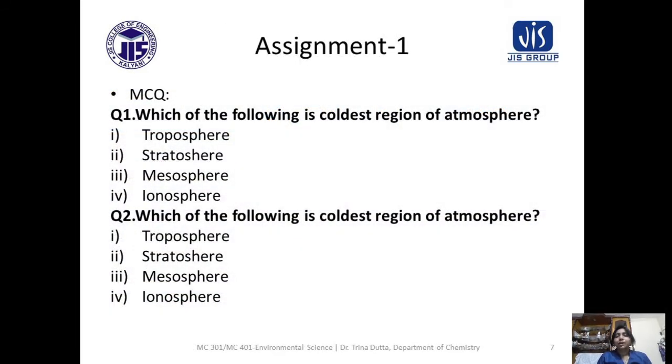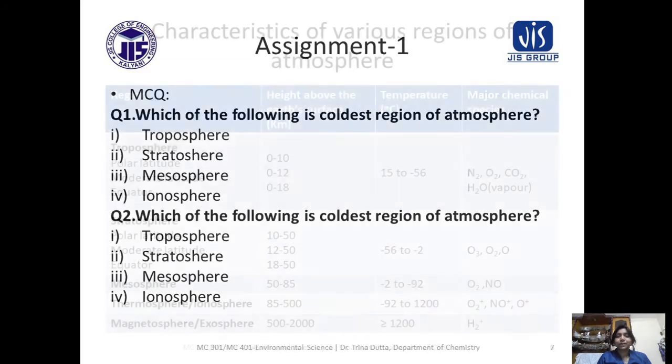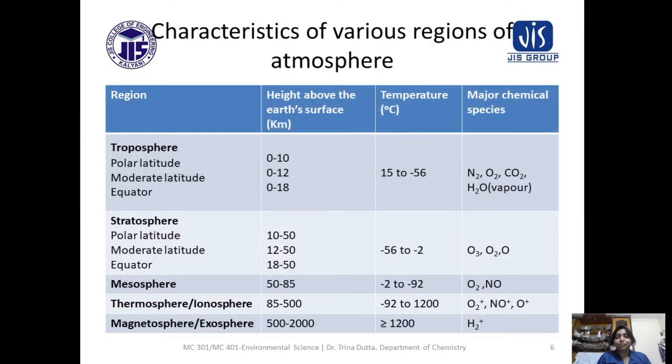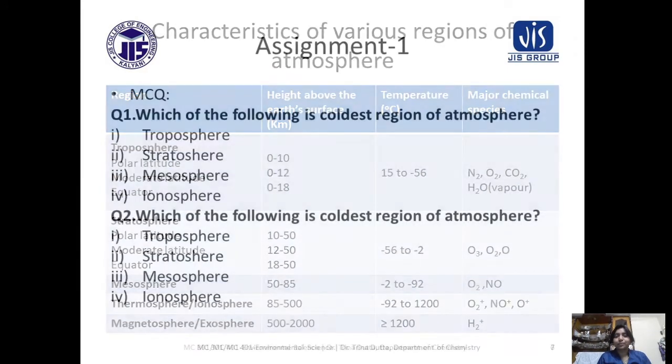So now, I would like to ask you the question: which of the following is the coldest region of atmosphere? Can you tell? Can you remember? Okay, come to the slide and let's find out which layer is the coldest region. Here the lowest is minus 56, here minus 2, here minus 92. So you got the answer, I think that is the mesosphere. Mesosphere is the coldest region of atmosphere.